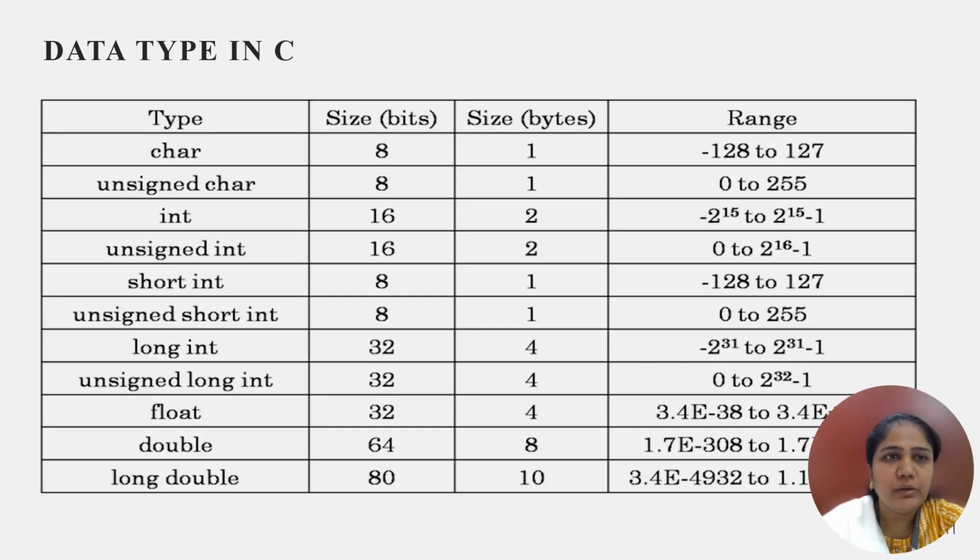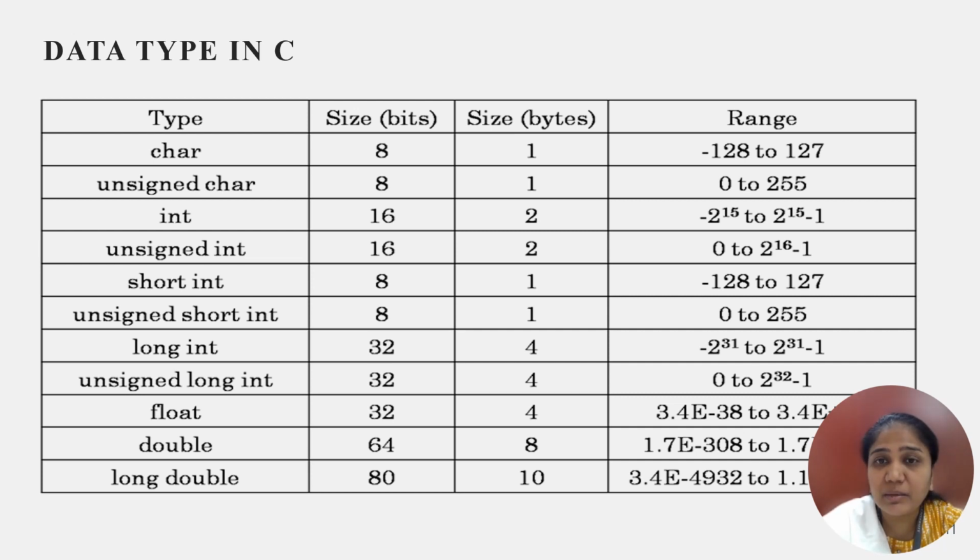This particular slide represents the different data types in C along with their size and range. As you can see, the size and range of character is 1 byte and minus 128 to plus 127 respectively. That means the maximum value that can be stored inside a character variable is 127.